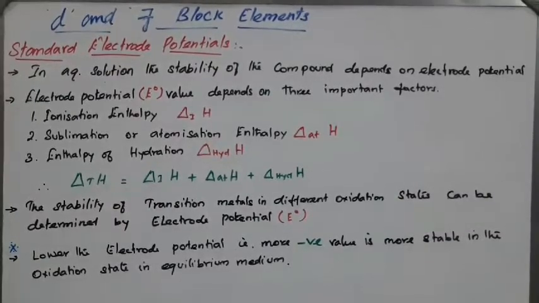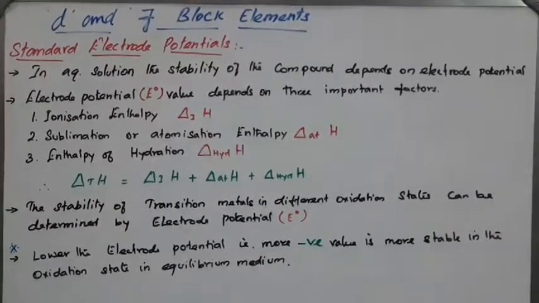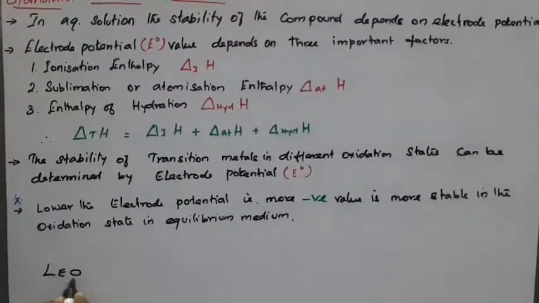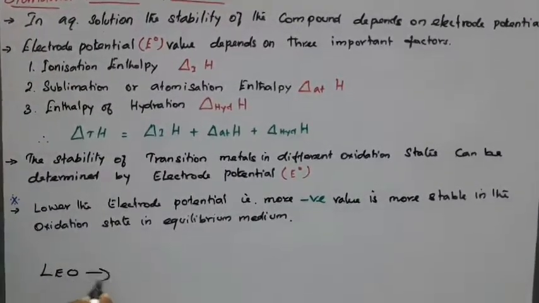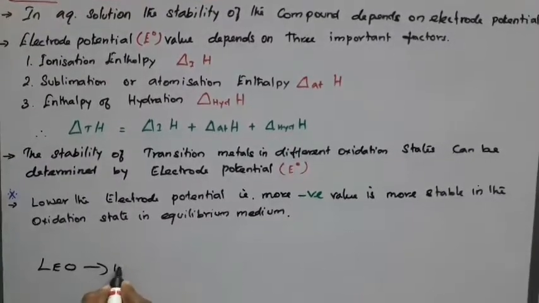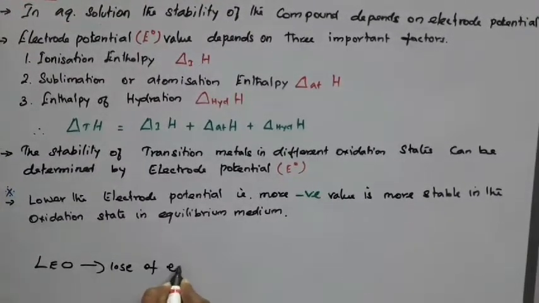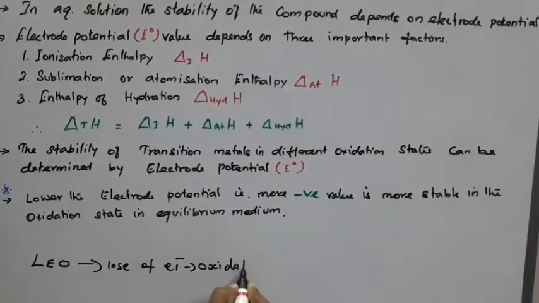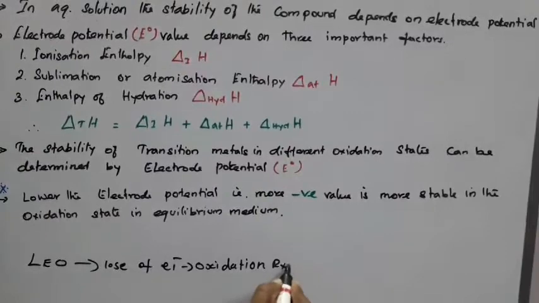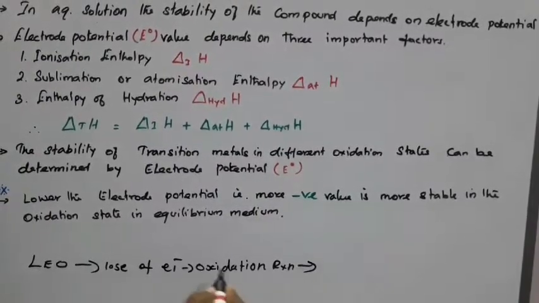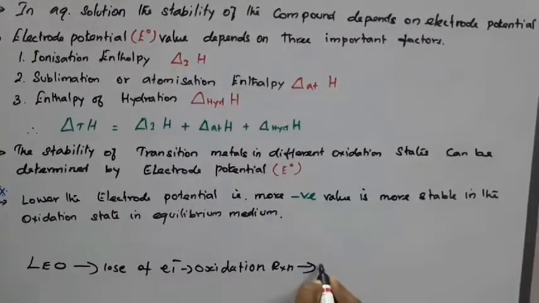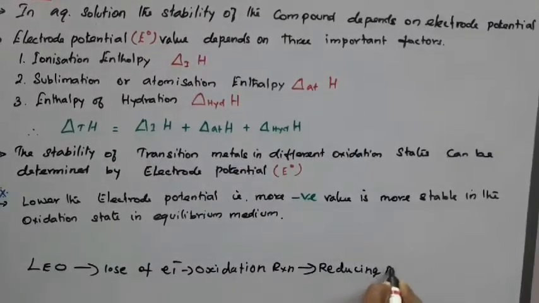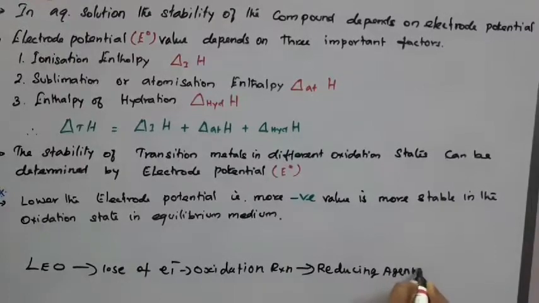Here also we are going to see one recap, that is LEO. LEO means Loss of Electron is Oxidation. Loss of electron, oxidation reaction takes place. When the oxidation reaction takes place, it acts as a good reducing agent.